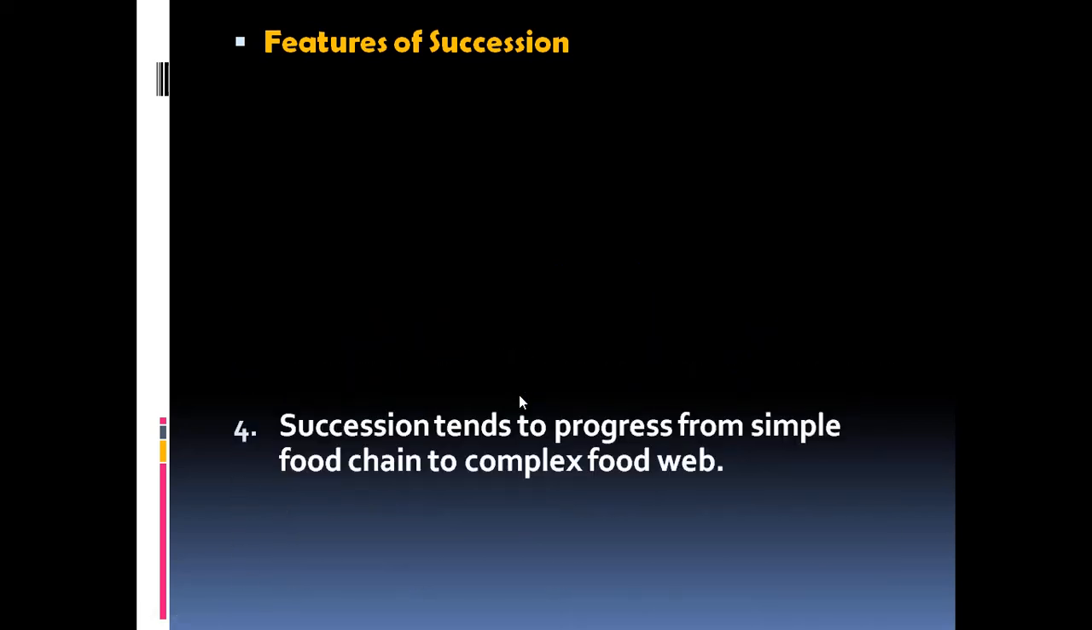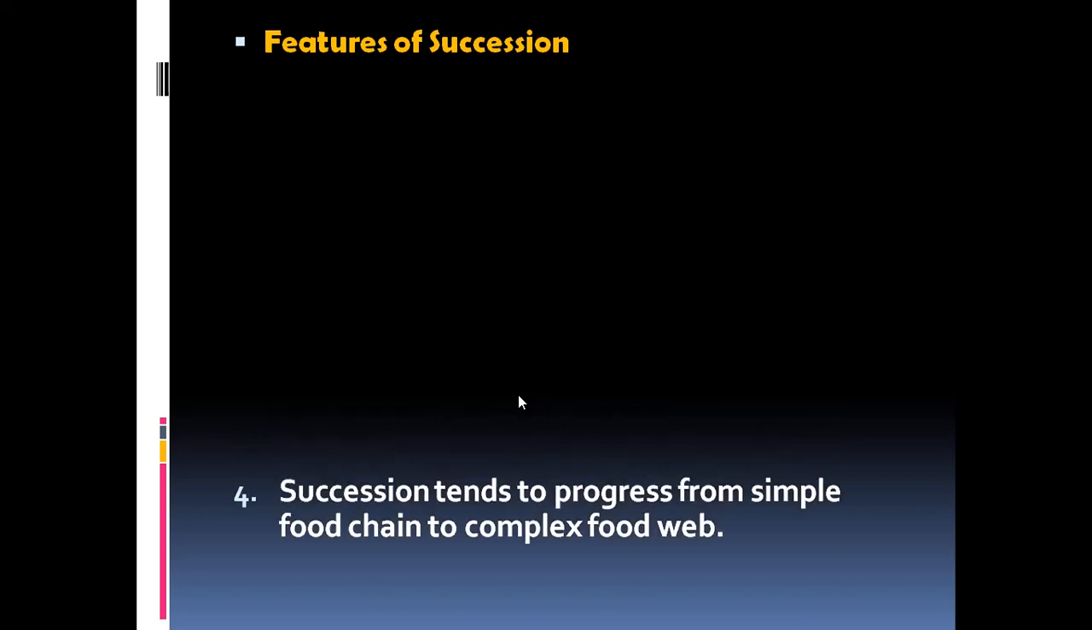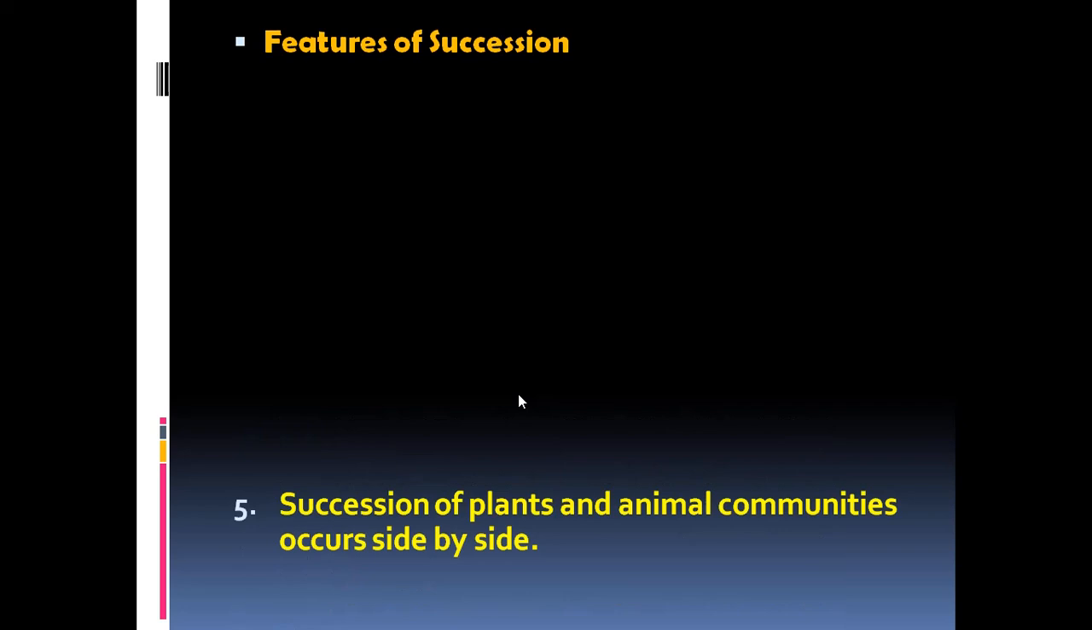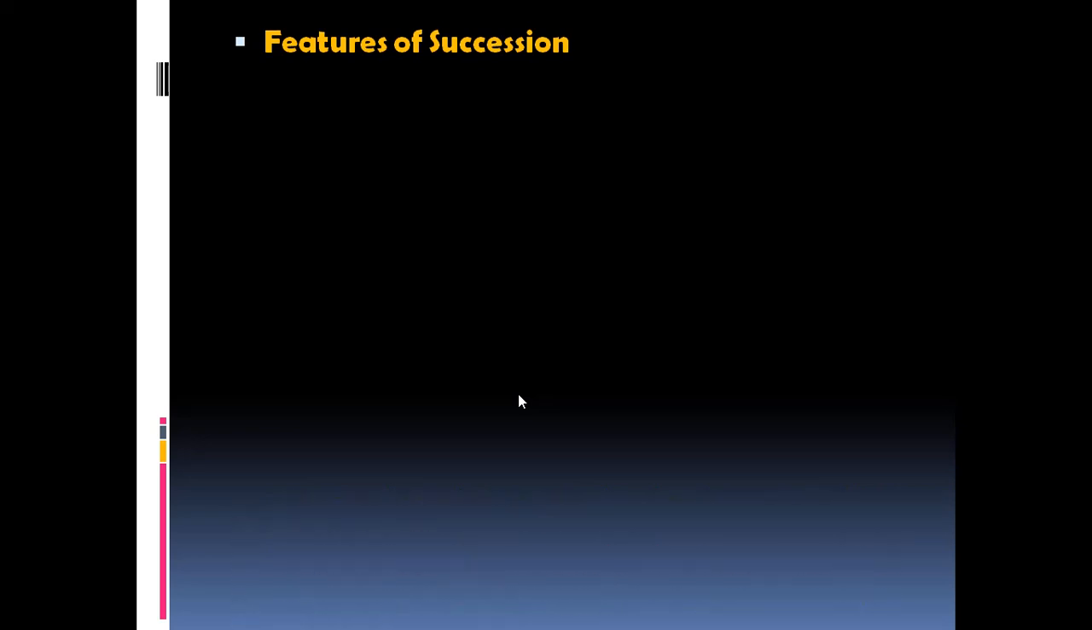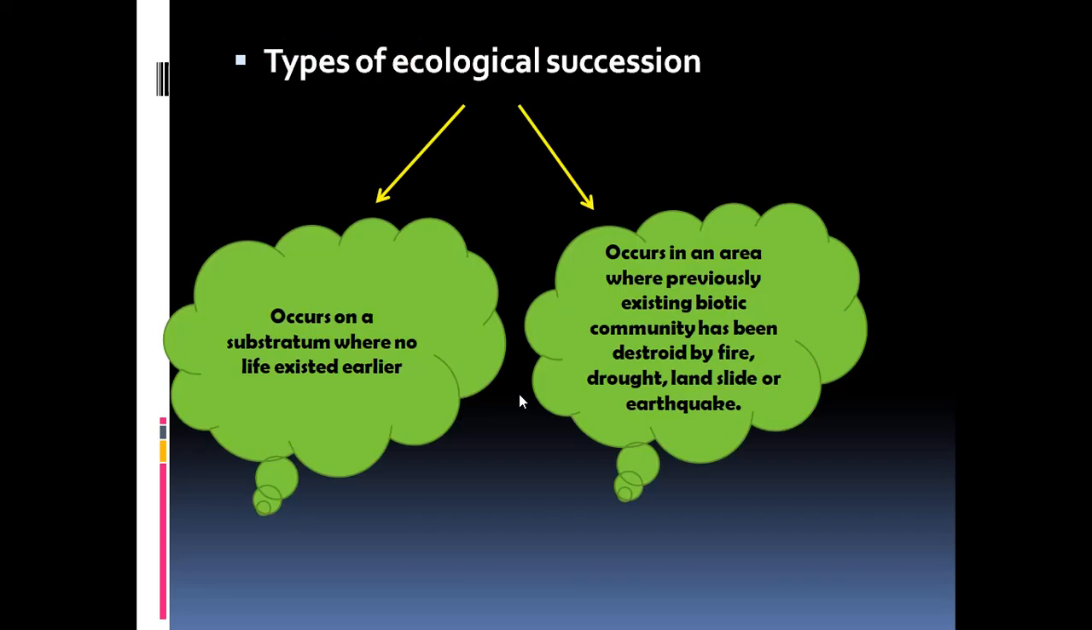Then succession tends to progress from simple food chain to complex food webs. That's also true. Then succession of plant and animal communities occurs side by side, as I told you earlier also, that along with the plants, animals also go on inhabiting there.